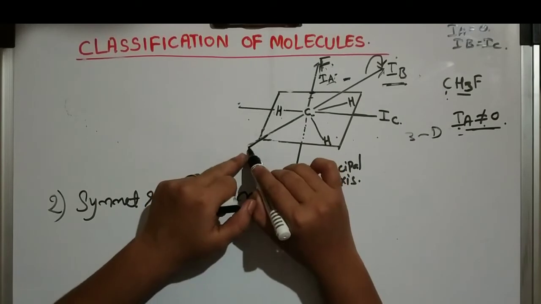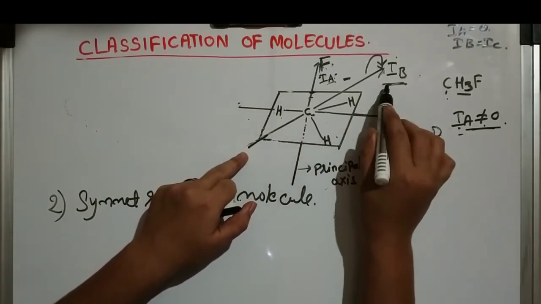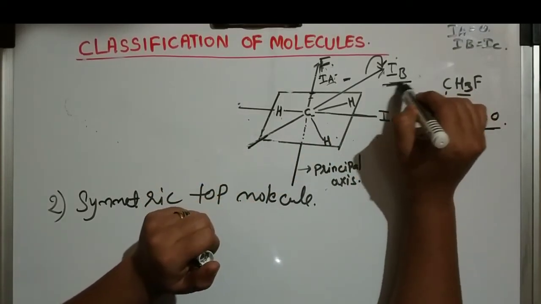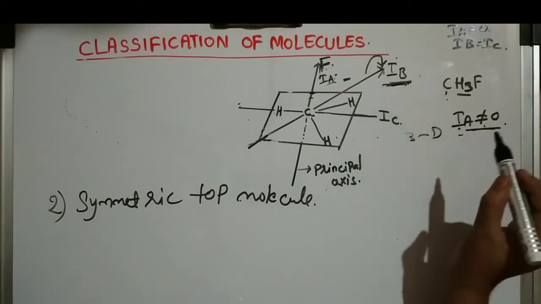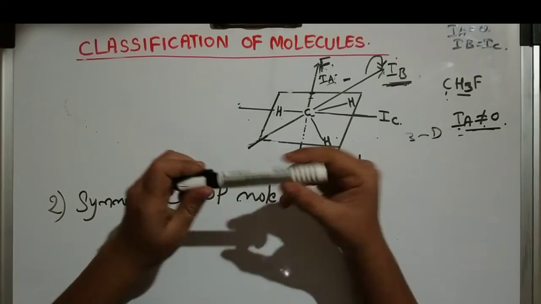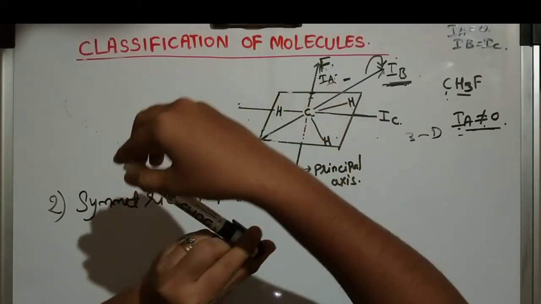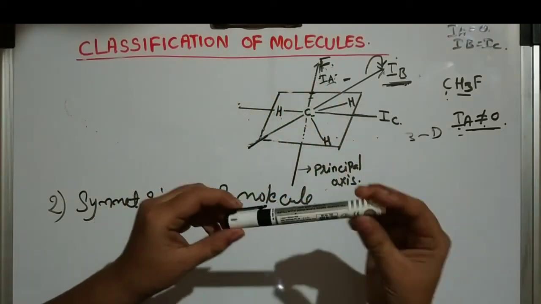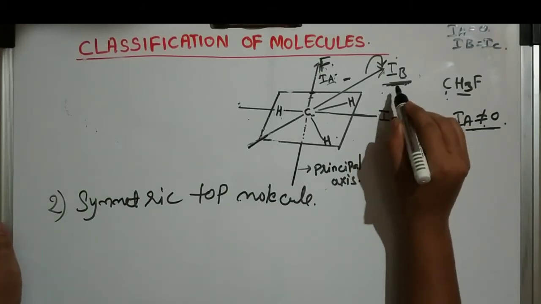When I am rotating this molecule, we are naming it as IB. So what happens here? It will take more force. It will rotate like this, like this, like this. So moment of inertia is there.